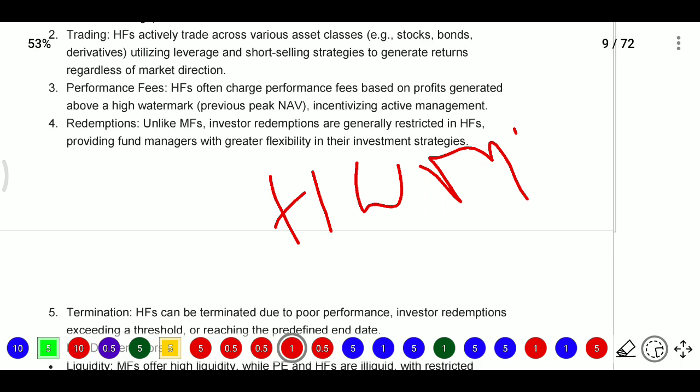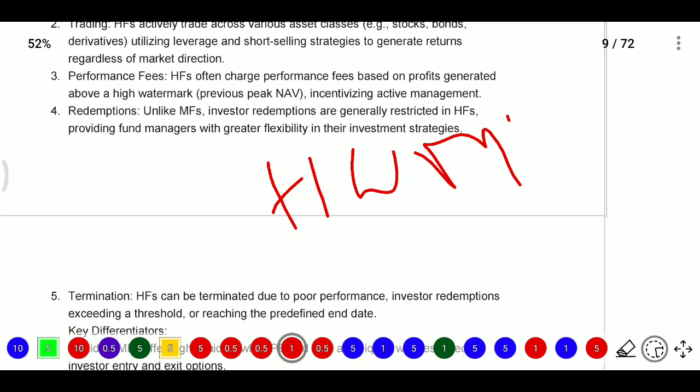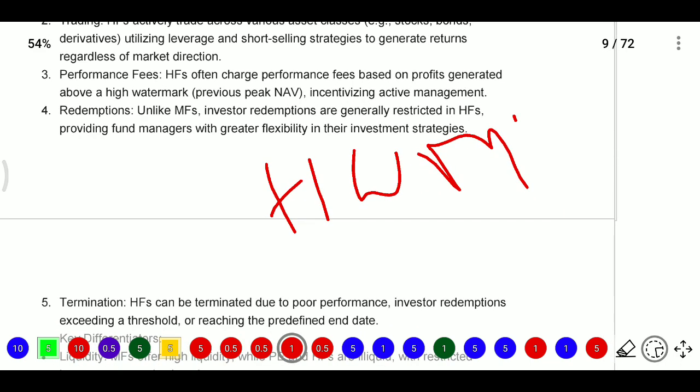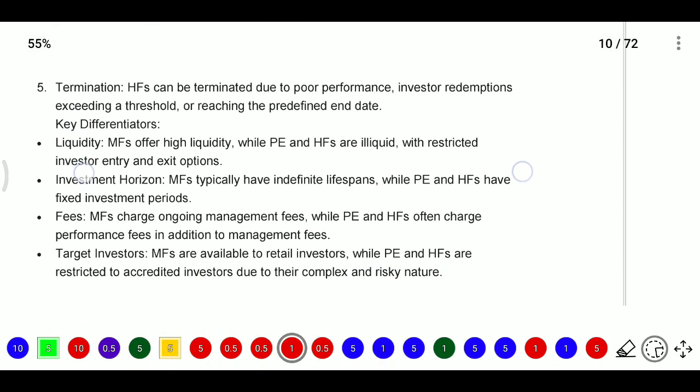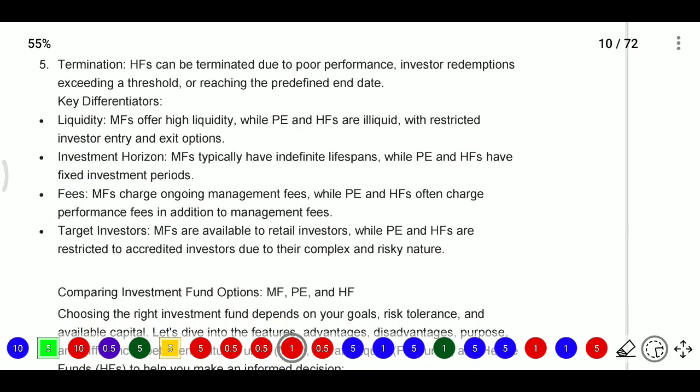Unlike mutual funds, investor redemptions are generally restricted in hedge funds, providing the fund manager with greater flexibility in their investment strategy. Mutual funds are more regulated because they involve retail investors, more persons, but in hedge funds fewer members will be there.